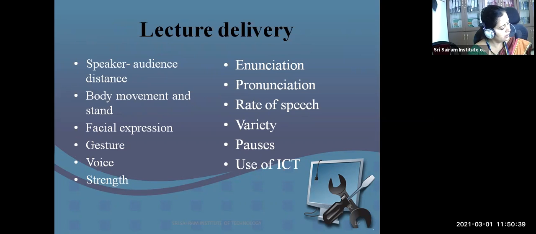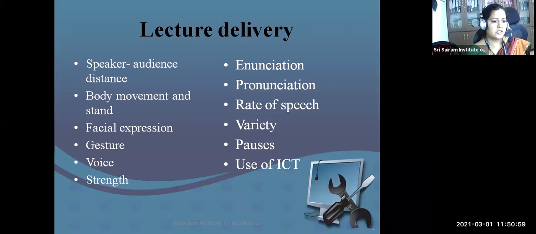What do I mean when I say it should not have any annoying behavior? The speaker should not repeat a single word again and again, and he should not bite his nails. These things I call annoying behavior. That is called body movement and stand.